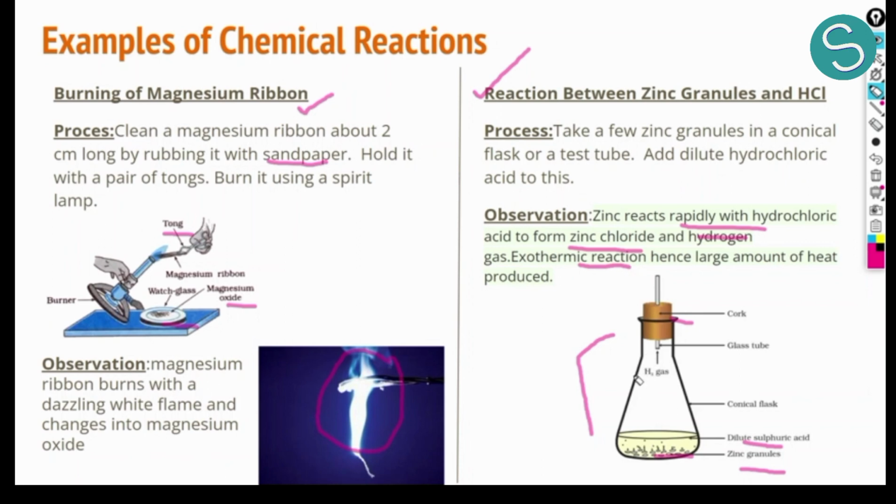So when we touch this conical flask, we find that the conical flask is hot now. So this means that the temperature of the flask has increased. So that is why it is an exothermic reaction and a large amount of heat is produced in this reaction. So we have these two very important examples of chemical reaction.